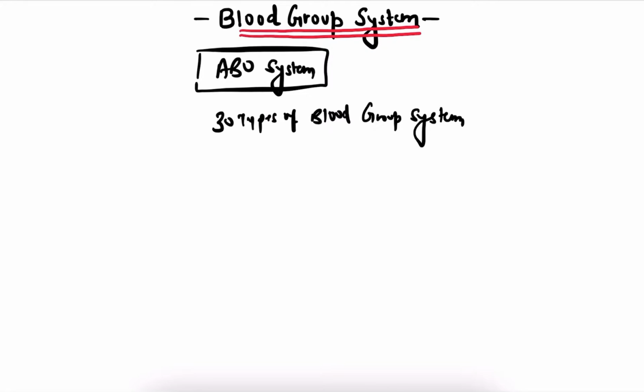What is an immunological reaction? Suppose I am donating my blood and I have blood group AB, and I am donating it to, suppose, a person with blood group B, just hypothetically. Am I eligible to donate my blood to B, or does any reaction happen? Truly speaking, there are many reactions which occur in the ABO system, and that's why we discuss the ABO system more. So this is the intro. Let's begin with the blood group system.